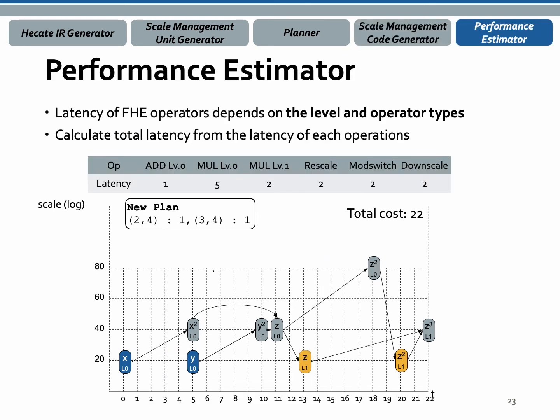Finally, performance estimator estimates the latency of the generated program. Latency of FHE operators depends on the level and operator types. The estimator profiles the latency of operations for each level and then calculates total latency from the latency of each operator. The table shows the latency for each operation. From the profile, performance estimator follows the execution flow and accumulates the latency of the FHE operations. The total cost is 22, and then this information is fed back to planner to find the best scale management plan.